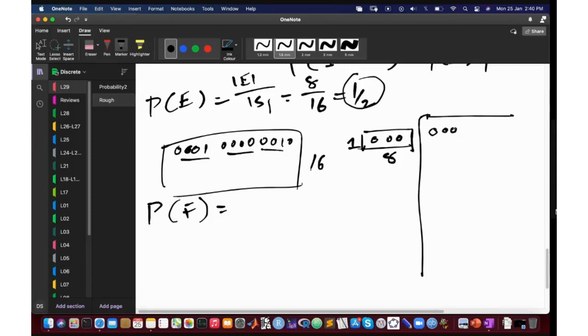You would have 0 0 0 0, what else could you have? 0 0 1 1, 0 1 0 1, 1 0 0 1, 1 0 1 0, 1 1 0 0, and then 1 1 1 1. It would be quicker if we find it with the odd number of ones, but I think it's going to be the same problem, but let's see.